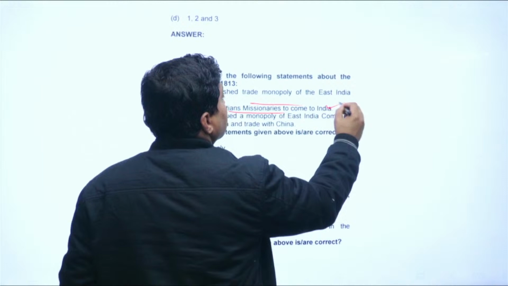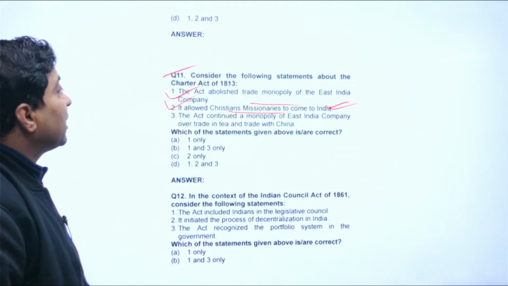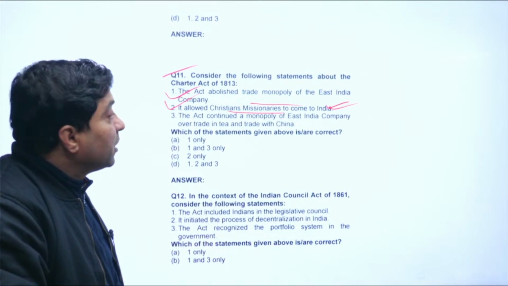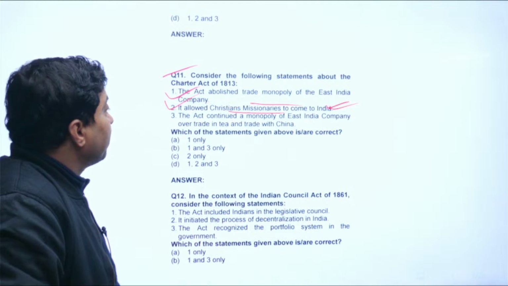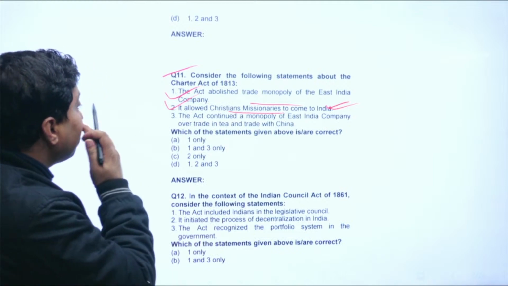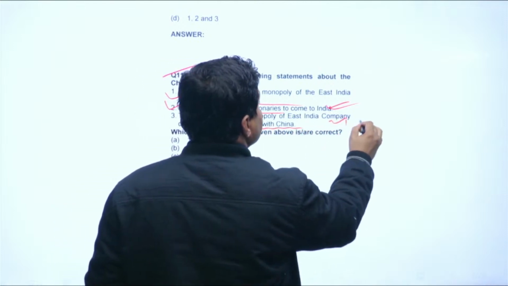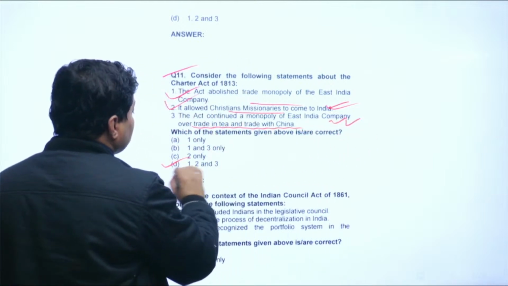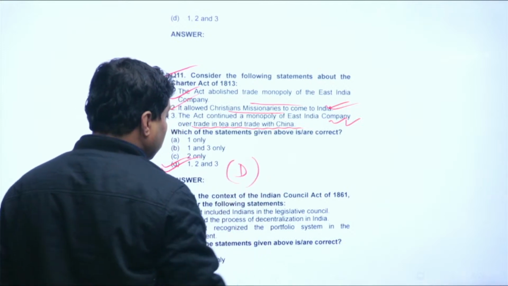Yes, this is correct. Charter Act 1813 actually allowed missionaries to come to India. The Act continued the monopoly of East India Company over trade in tea and trade with China. Yeah, this is also correct. So, look, all three statements are correct. So, the answer would be C.